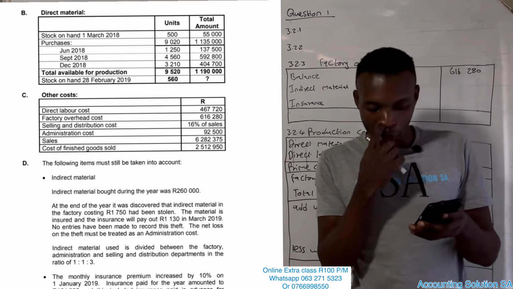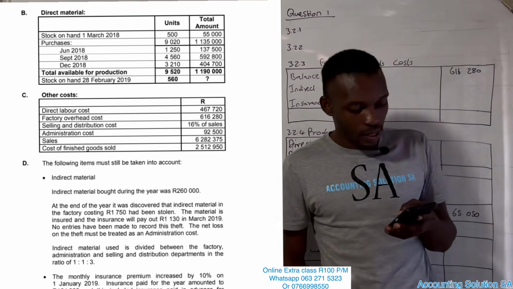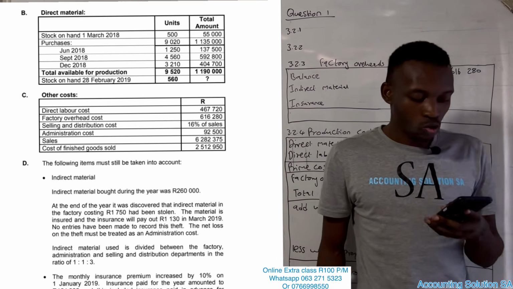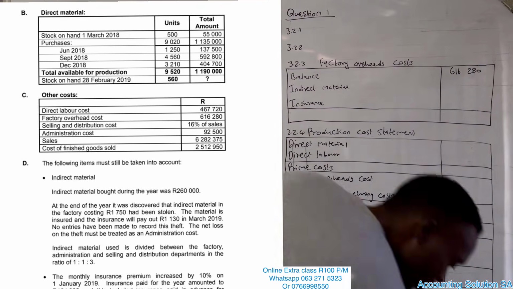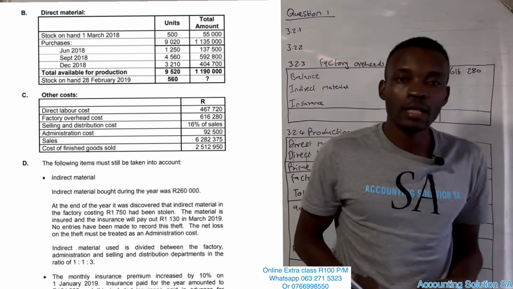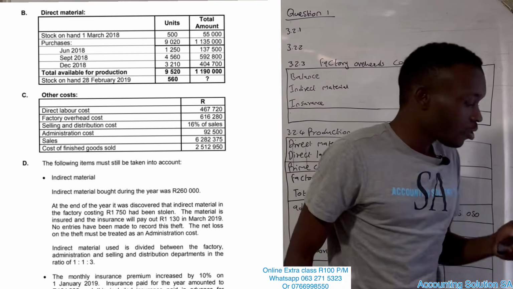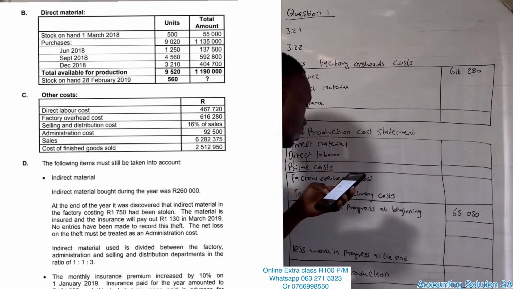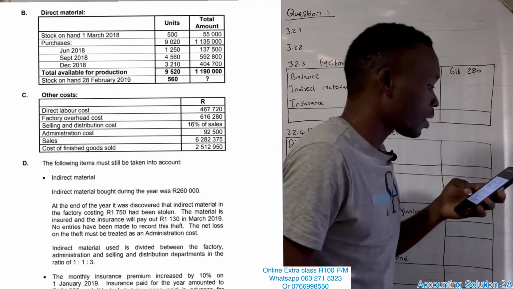On our information number B, we are given the direct material. That's the one that we can use to calculate our weighted average. Remember weighted average? It says opening plus purchases minus returns minus donations minus withdrawals, if there are any. In this case, we have an opening of 55,000 plus purchases of 1,135,000.